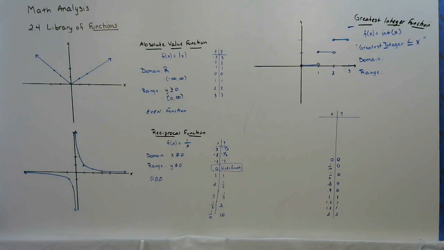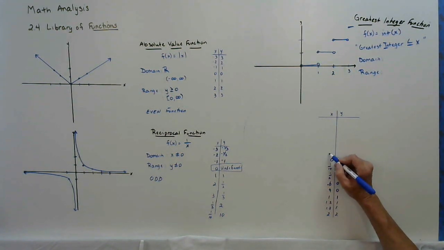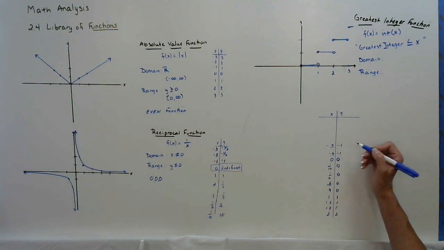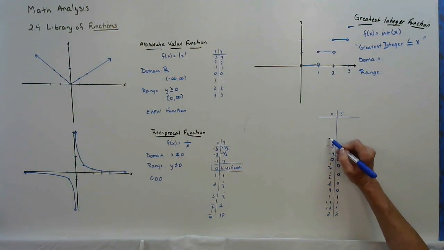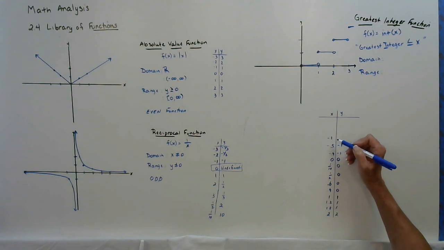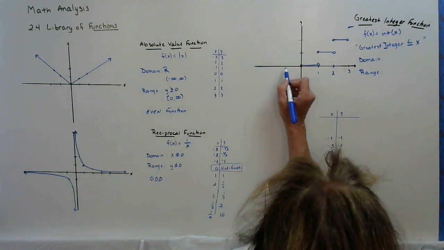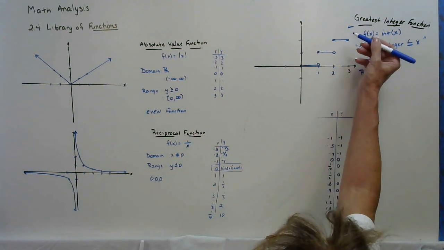Well, if I keep that same pattern up, if I'm at negative 0.9, it rounds down to negative 1. Negative half rounds down to negative 1. Negative 1 rounds down to negative 1. We follow this pattern.